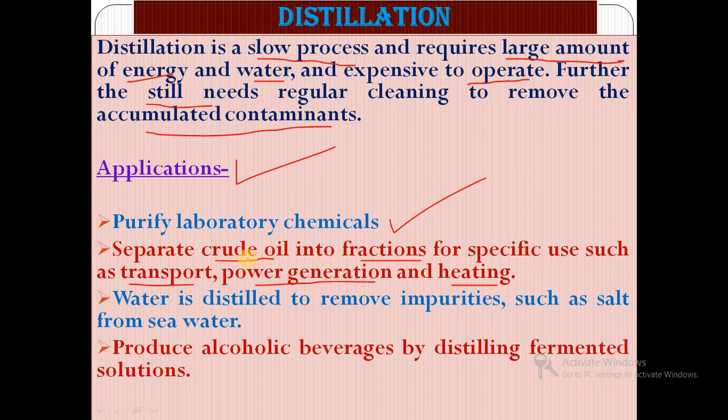In the last slide we have seen that crude oil contains diesel, petrol, kerosene and fuel oil. Such materials will be separated by using fractional distillation. Then water is distilled to remove impurities such as salt from seawater. Simply, to purify seawater we can use a distillation assembly.